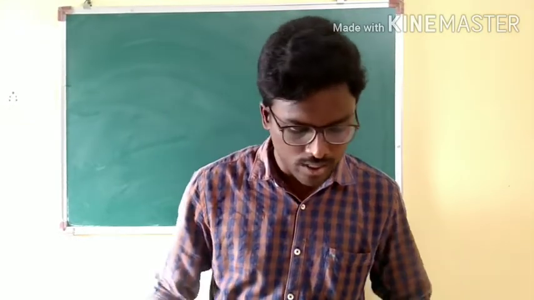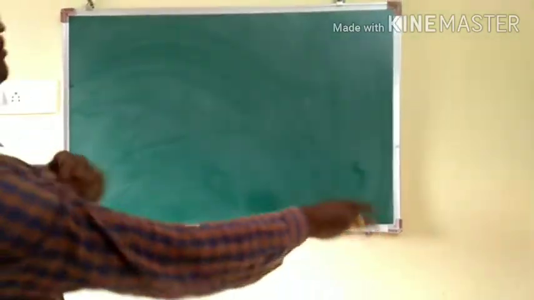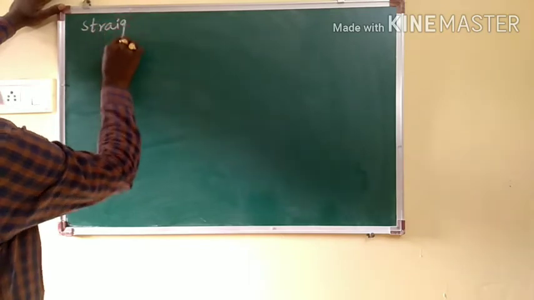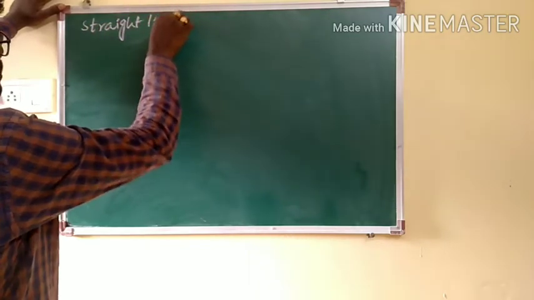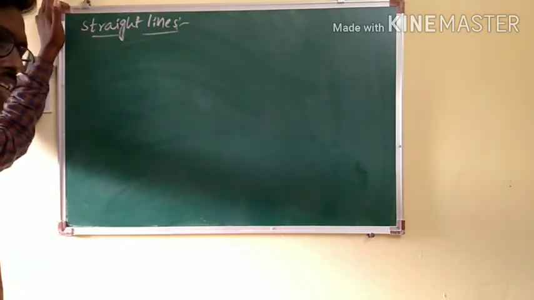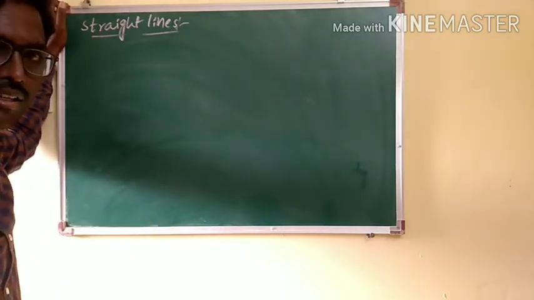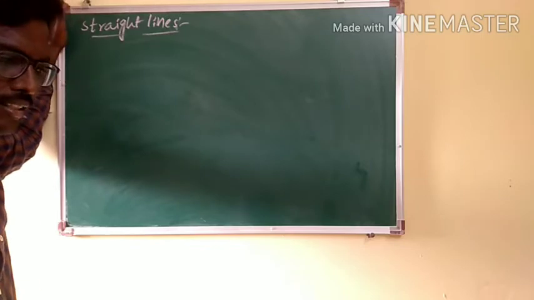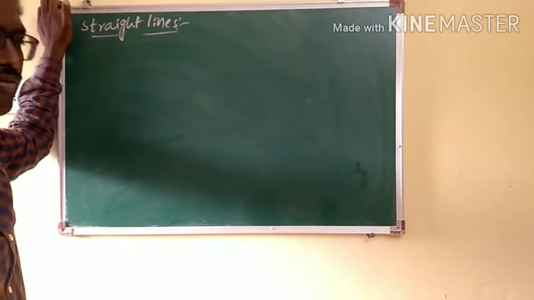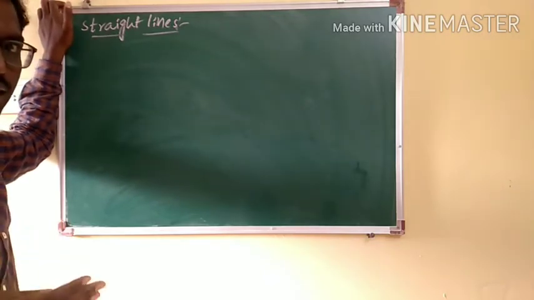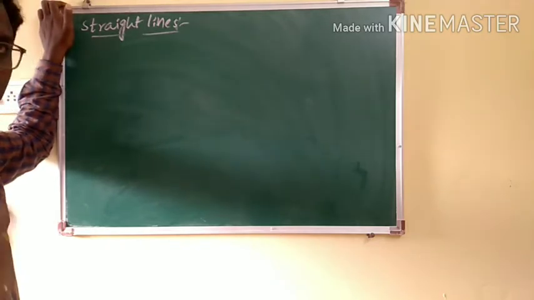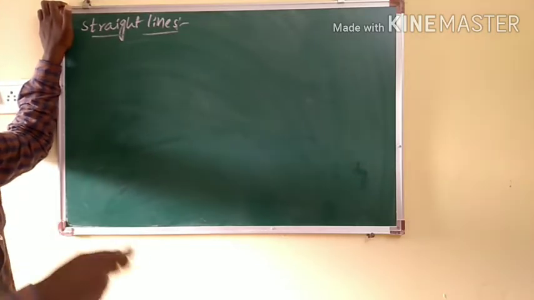Let's go with the next concept that is very, very important: straight lines, which will also be helpful for you in upcoming topics like pair of straight lines, circles, and conic sections. When you are going for circles, there also you will use straight lines and their concepts. When you are going for conic sections, means parabola, hyperbola and ellipse, even then you will be discussing the concepts of straight lines. There is an interconnectivity. That's the reason you have to be in contact with the fundamentals we have been discussing since the beginning.